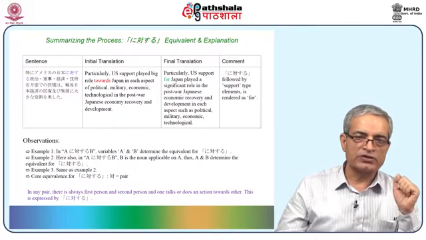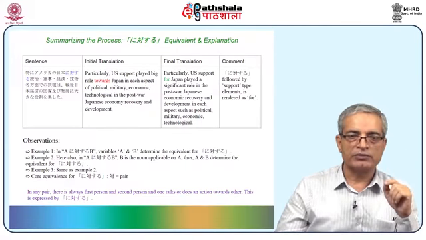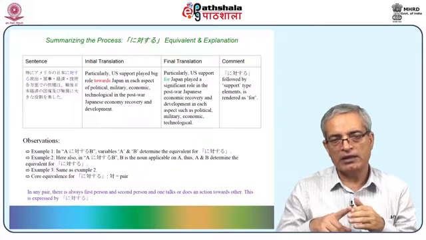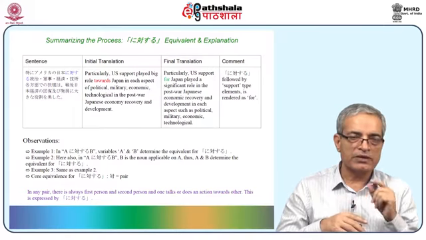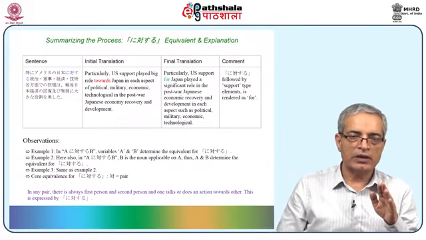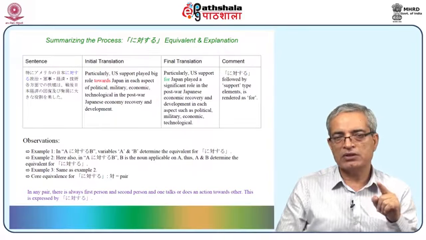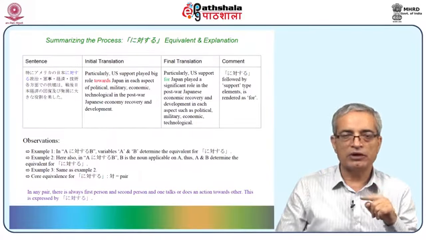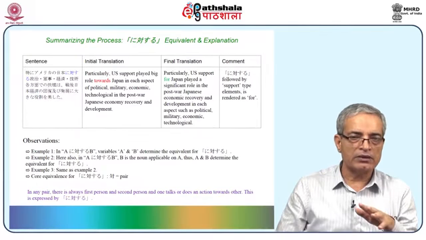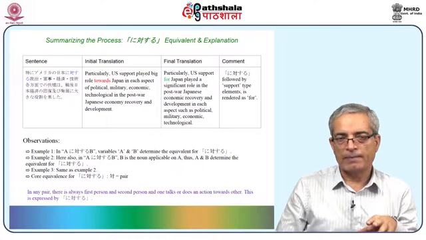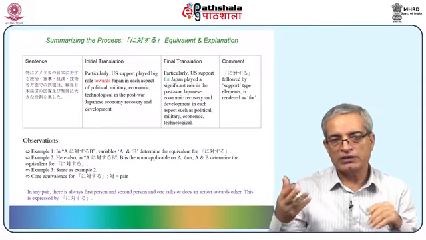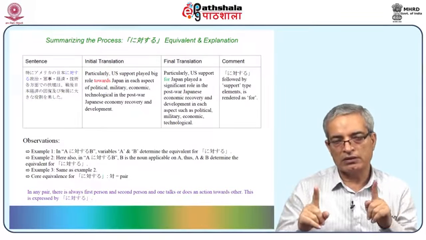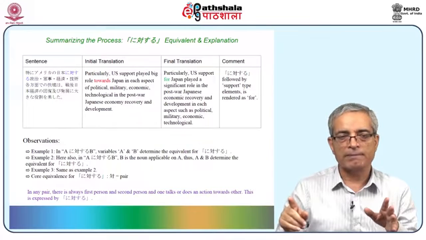Let's see some of the observations gathered from these three examples. In example 1, it's A ni taisuru B, and the variables A and B determine the equivalent for ni taisuru. In example 2, here also A ni taisuru B, and B is the noun applicable on A. Thus A and B determine the equivalent for ni taisuru. And example 3 is exactly the same. So in all three examples, the two nouns on the left and right of ni taisuru are the determining factors.